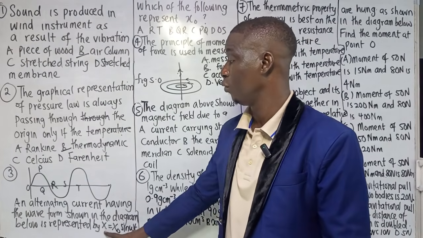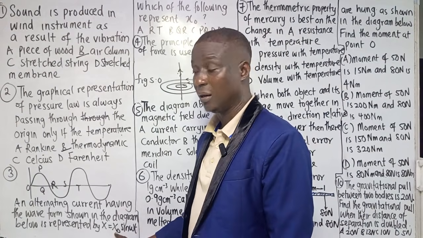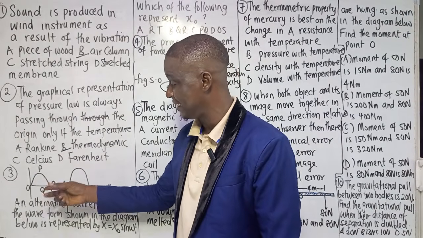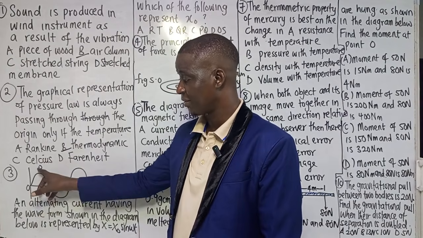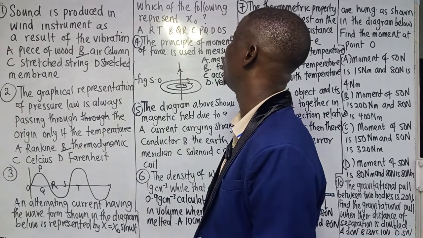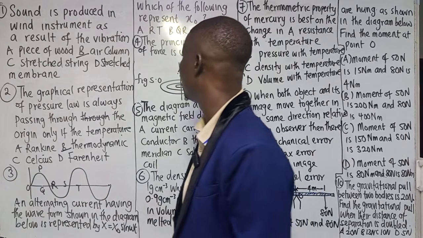So take note of that. The maximum value of AC means the maximum displacement produced by the AC. From P to Q is the maximum. So let's see which of the following represents S naught, that is the maximum: P to Q, then PQ.